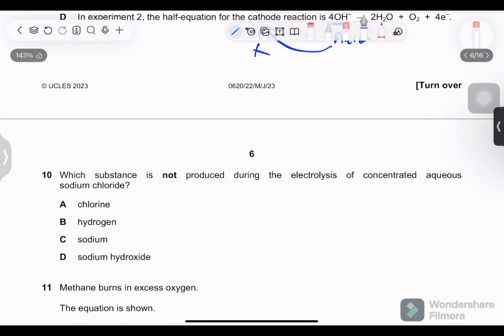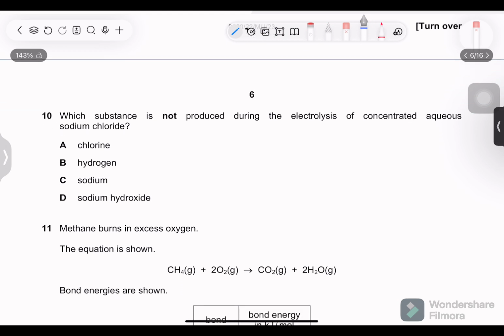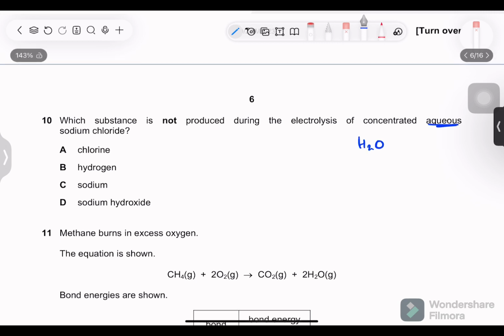So option A is the best option. Next, which substance is not produced during the electrolysis of concentrated aqueous sodium chloride? Whenever there's aqueous, we involve water molecules as well, and it is concentrated. We know that, and it is not produced. This means that the substance is neither produced via reaction in the electrolyte solution, nor is it deposited